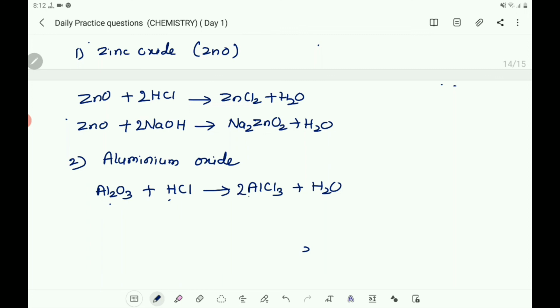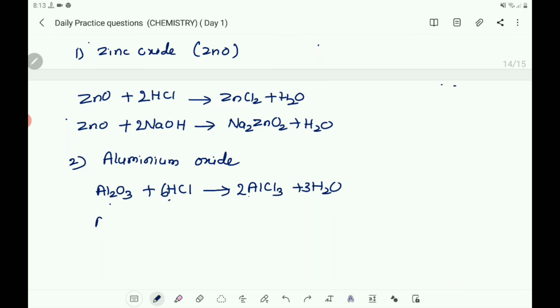So we first take 2 AlCl3, then chlorine becomes 6 here. So let us write 6 HCl here, and for 6H, here we can write 3H2O, 3 2s are 6, and 3O, here also O3. So all atoms are balanced.